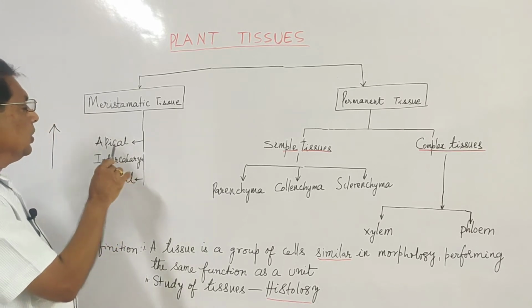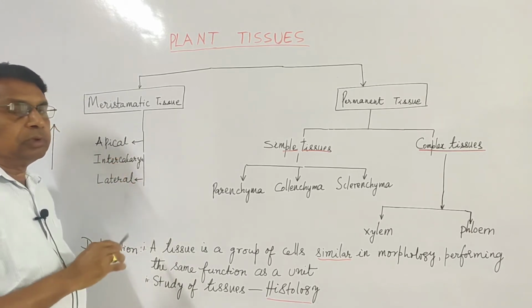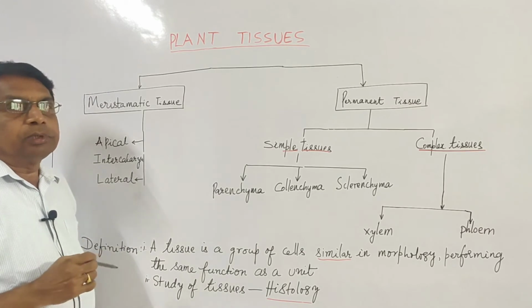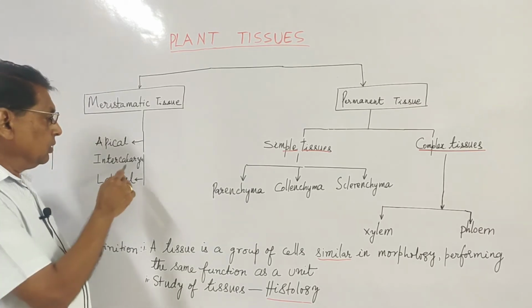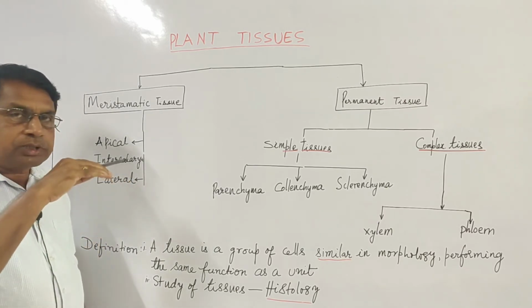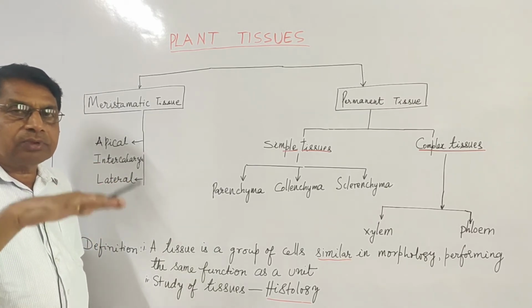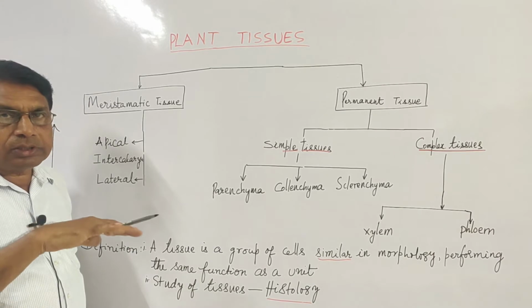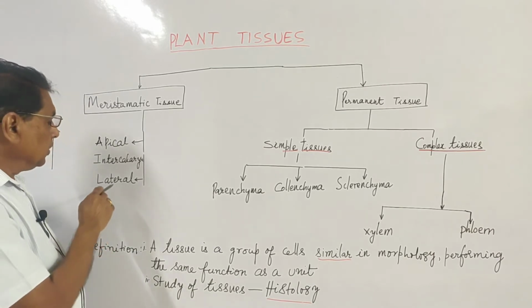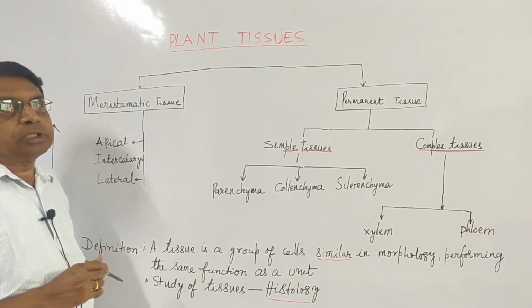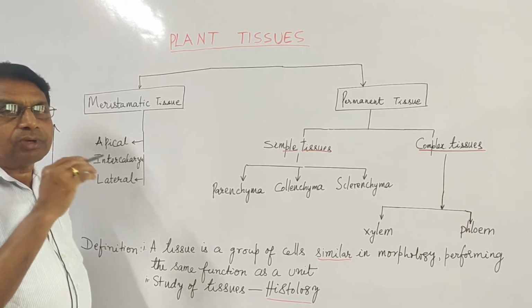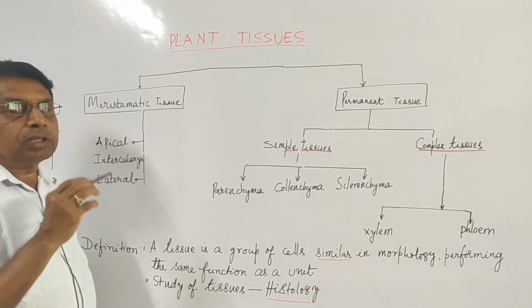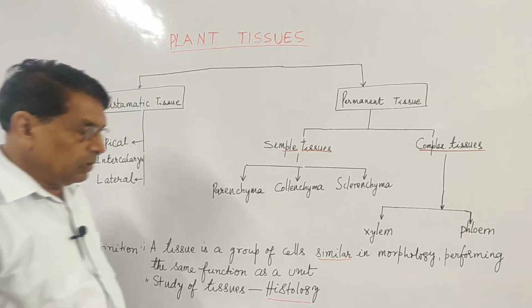So, apical meristem, present at the tip of the stem or shoot. Intercalary meristem present at the nodes, at the base of the petioles or at the base of the leaves. Lateral meristem present in the cambium, that is cambium present in the vascular bundles between the xylem and phloem.